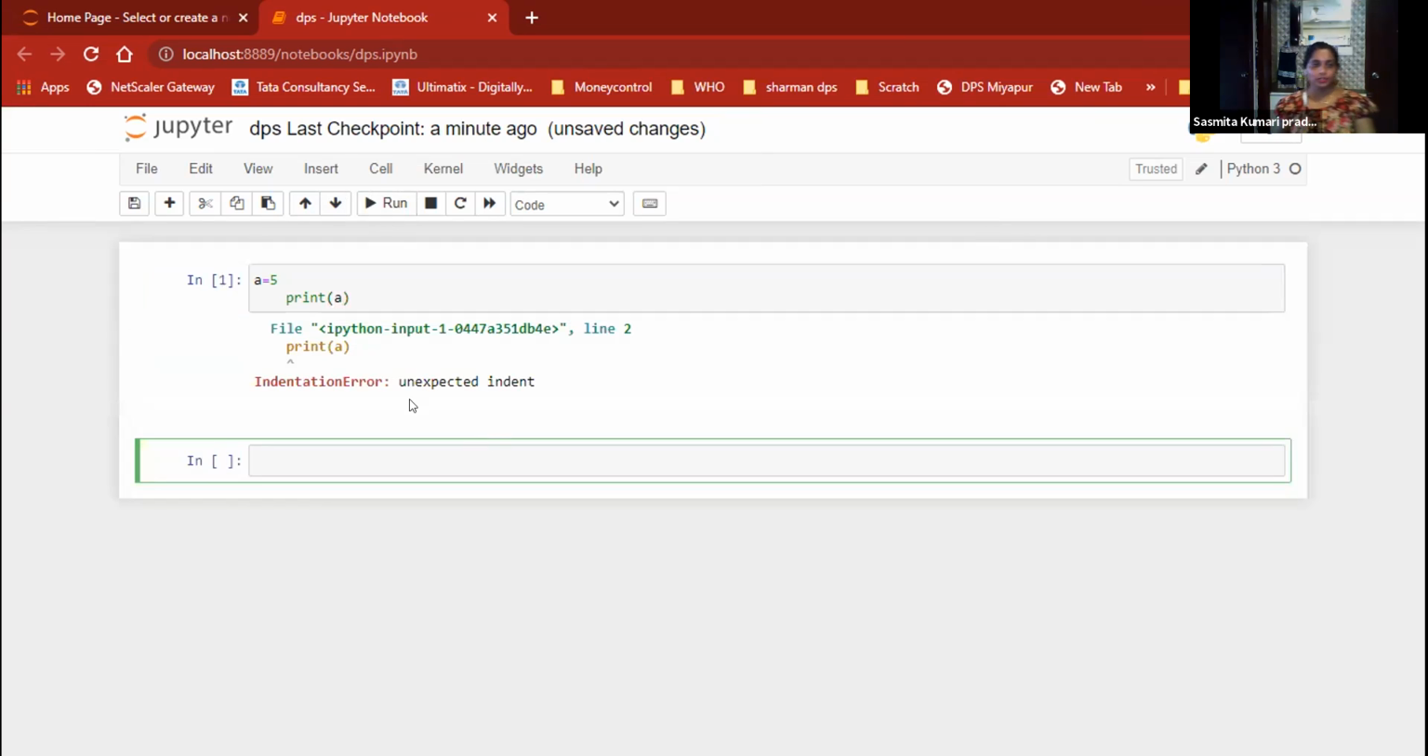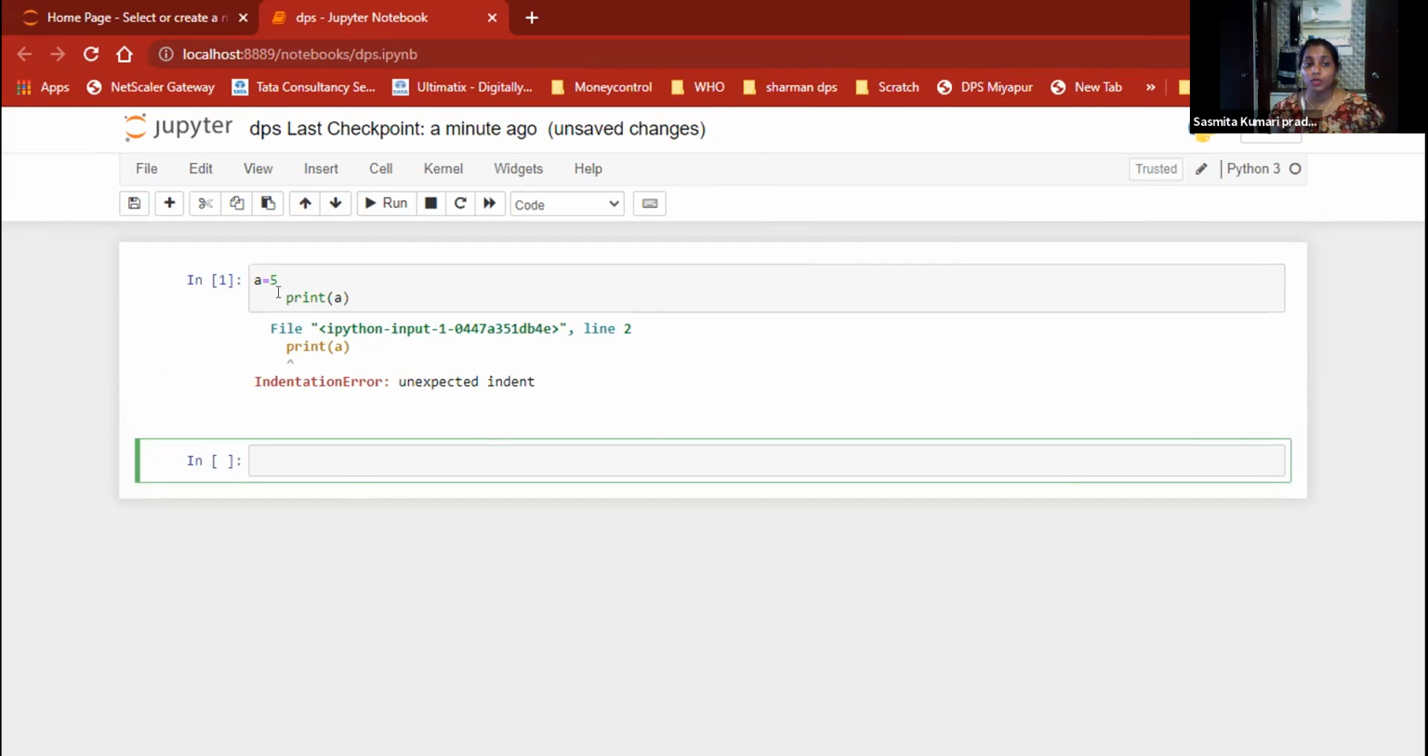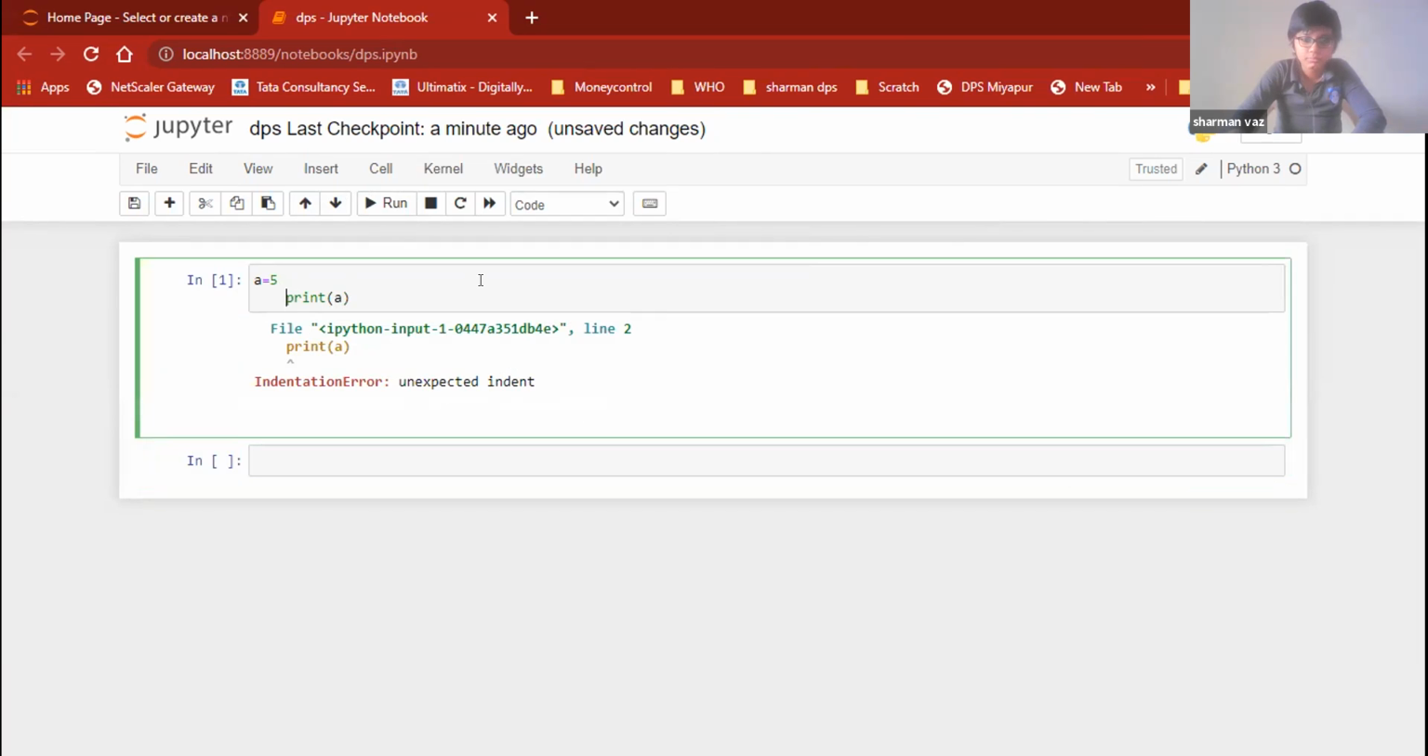Run. What's the error? It is saying unexpected indent. Indentation. In our Python program, it accepts only proper indentation. Because of the spaces, space is very important.